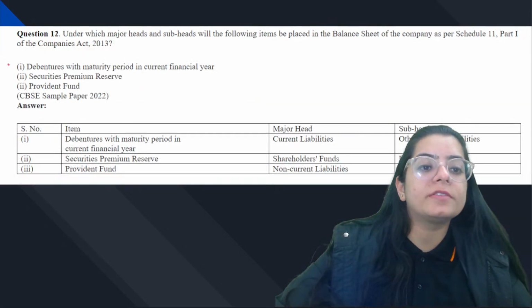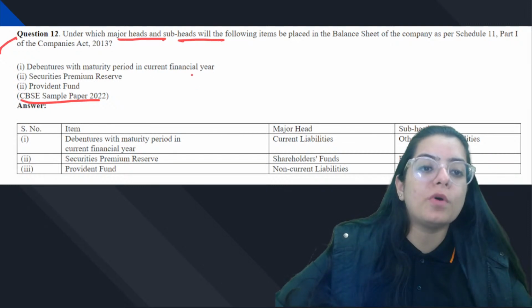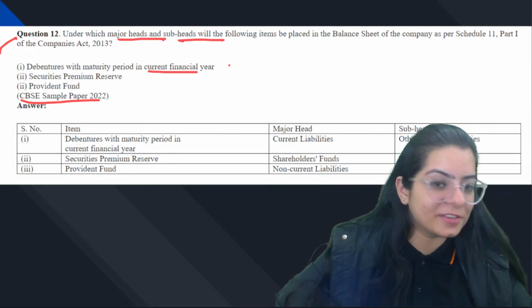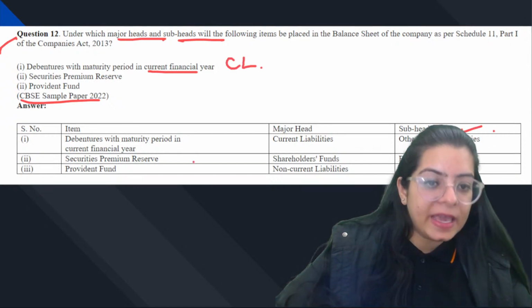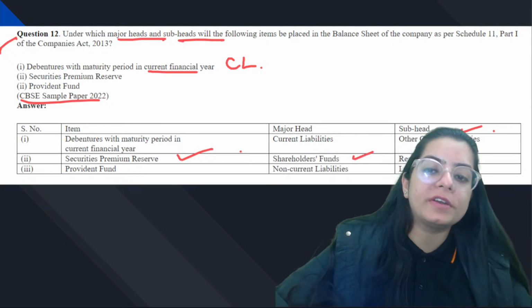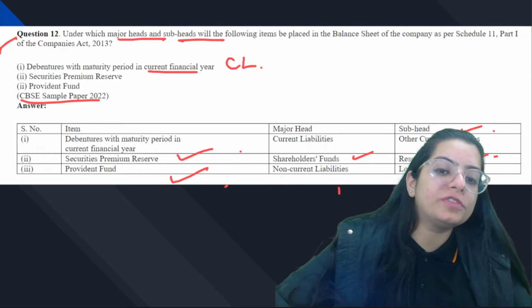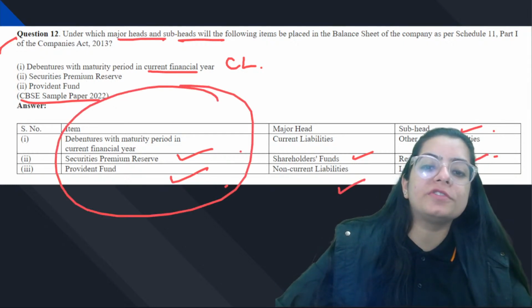And again you can get this type of question. This was in the CBSE sample paper, which gives the major heads and subheads of all these items. Debentures with maturity period in the current financial year are a current liability, right? They lie under other current liability. SPR lies under shareholder funds, reserves and surplus. Provident fund lies under long term provision, non-current liability. So all these types of questions you can get.